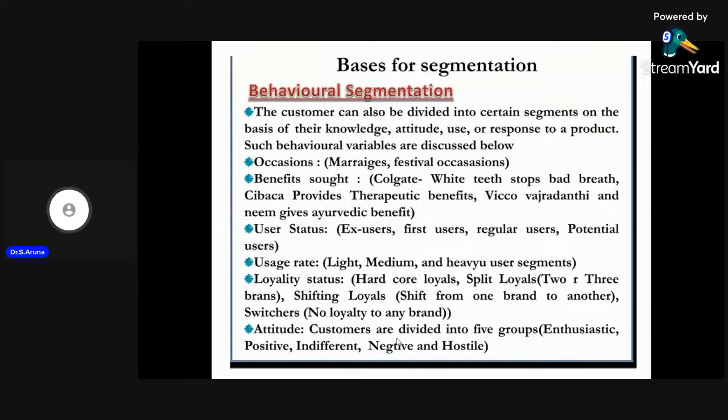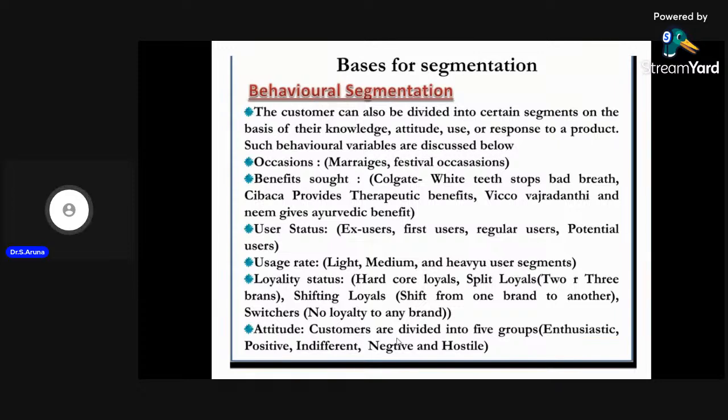And the next one is called switchers. Switchers are not at all loyal to any brand. Whatever brand is available in the shop where they have gone for purchase, they will buy any brand available in the market. They are called switchers. The switchers are never loyal to any one particular brand, so they will buy whatever good brand is available in the market.